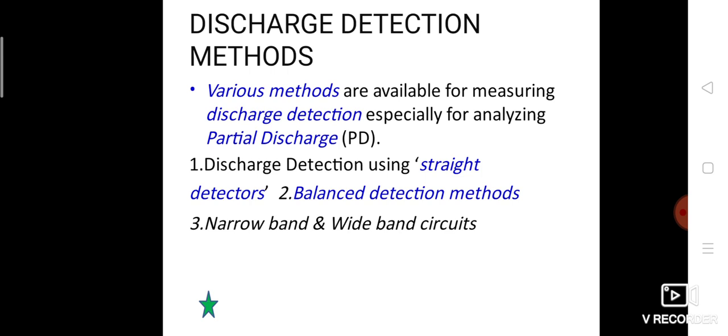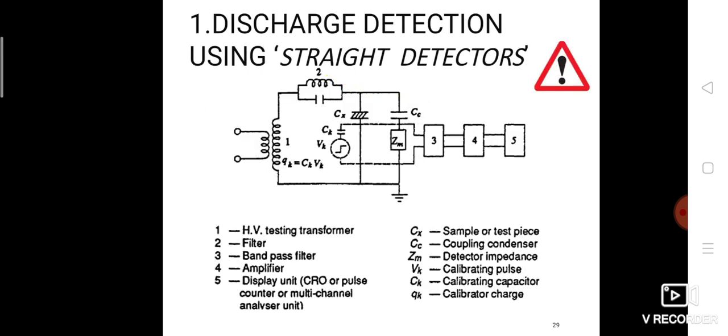Discharge detection methods. Various methods are available for measuring discharge, especially for analyzing partial discharge. Number 1, straight detectors; number 2, balanced detection method; number 3, narrowband or wideband circuit. Now, the discharge detection method using the straight detectors.